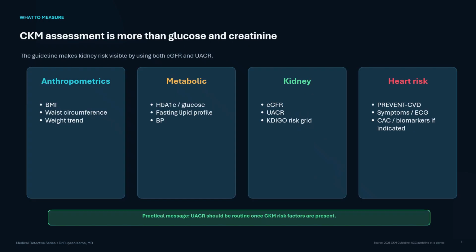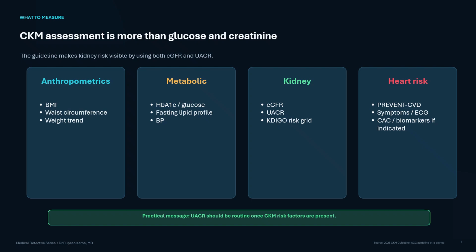A CKM assessment is broader than checking glucose and creatinine. Measure weight, BMI, waist circumference, and weight trend. Assess blood pressure, glucose or HbA1c and a lipid profile. For the kidneys, obtain both eGFR and UACR. eGFR estimates filtration, UACR detects albumin leakage and may reveal kidney and vascular injury even when the filtration is relatively preserved. When CKD is present, combine GFR and albuminuria categories using the KDIGO risk grid.